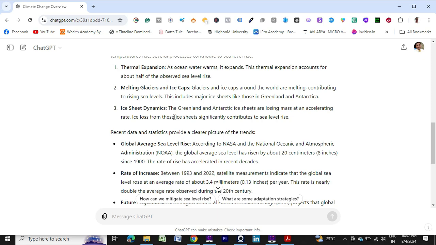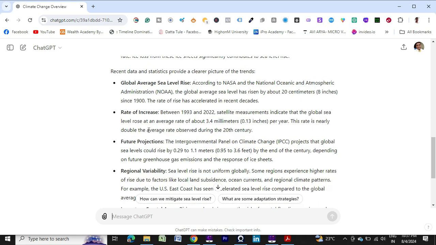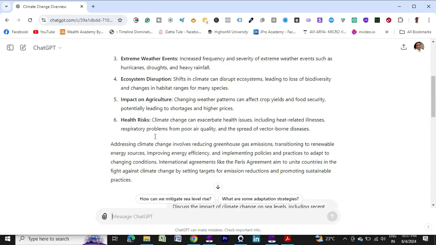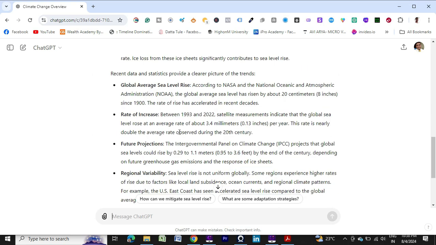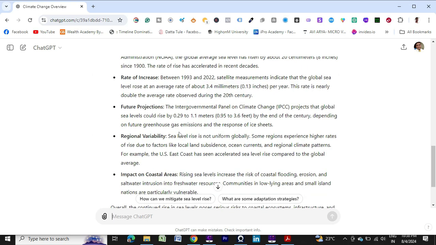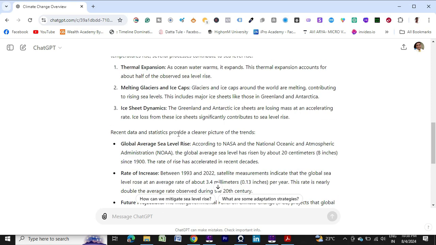So based on the scientific research, based on the scientific studies, it has provided me the data. So it is more powerful. If you read, you can understand what kind of qualities it has provided. Okay, so it is more professional, more powerful, more to the point, and more detailed, based on the scientific research and scientific studies. It has provided me the data.